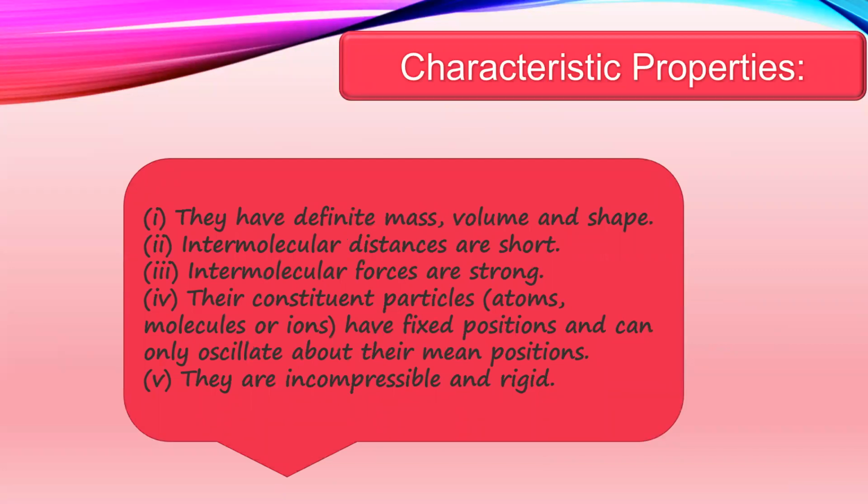Characteristic properties of solids. We know that solids have definite mass, volume and shape because their intermolecular distances are very short, due to which the intermolecular forces of attraction are strong. Their constituent particles like atoms, molecules or ions have fixed positions and can only oscillate about their mean positions. They are incompressible and rigid as the molecules in them are tightly packed.